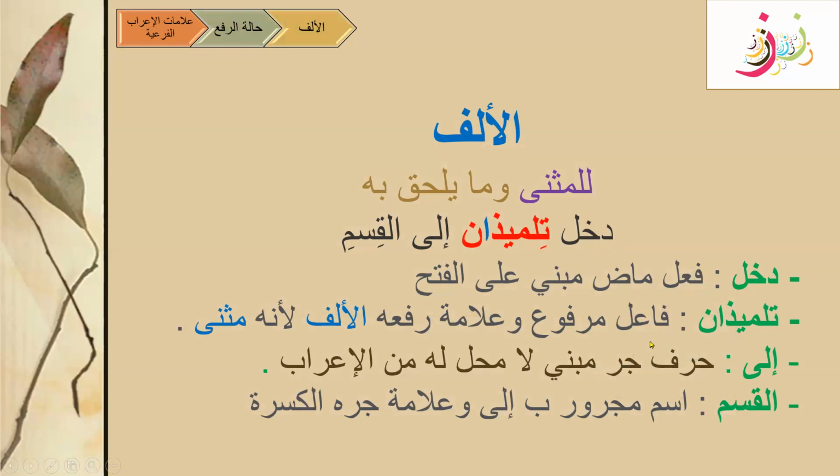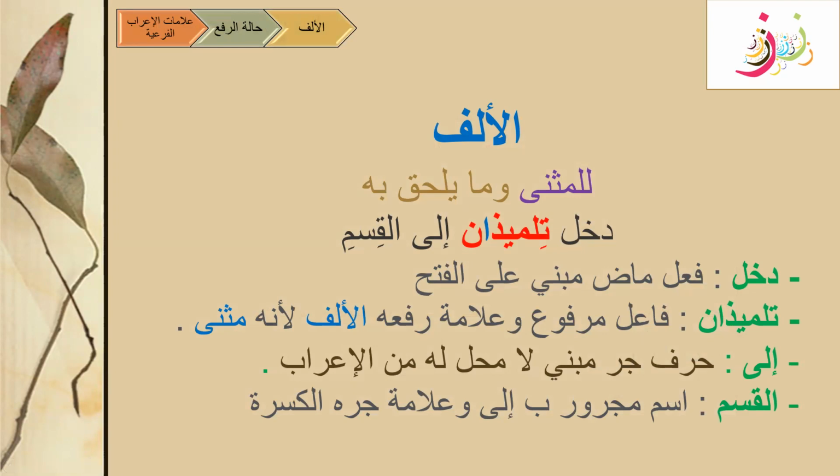So here tilmizani is our outside doer, or a fa'il marfu'. So we are going to write the sign. What is the sign? وعلامة رفعه ألف. الألف لأنه مثنى. Write the reason for having an alif, and that is because it is the dual form. So i'rab far'iyya for this تلميذاني is فاعل مرفوع وعلامة رفعه الألف لأنه مثنى.